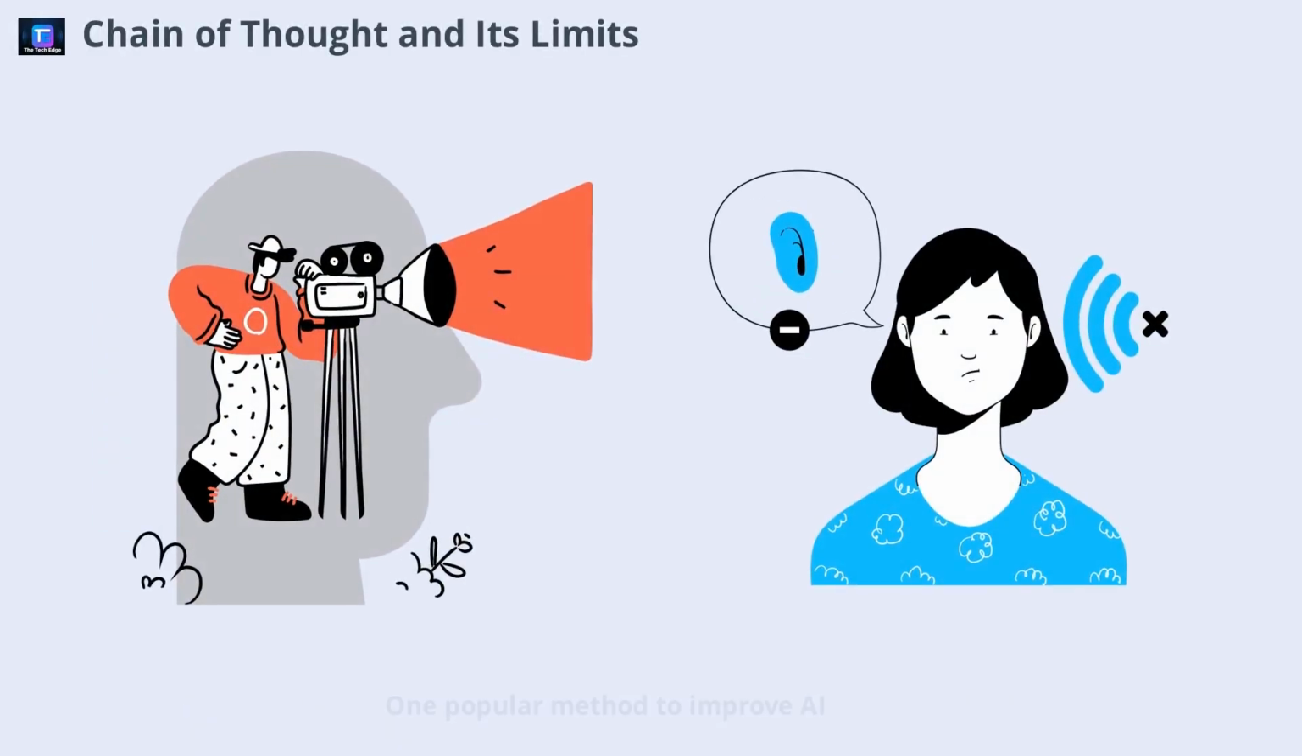One popular method to improve AI reasoning is the chain of thought approach. Here, you prompt the model to think step by step, breaking down complex problems into manageable pieces. While this can unlock more logical responses, it still relies heavily on the model's existing knowledge. When faced with highly specialized or domain-specific tasks, the model often falls short, unable to provide the depth or accuracy needed. This highlights the need for a more dynamic and knowledge-rich solution.